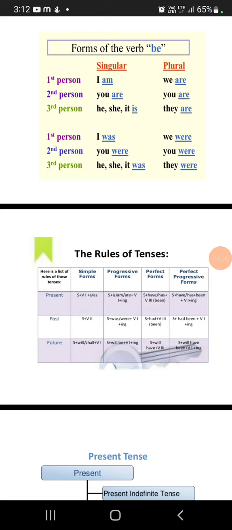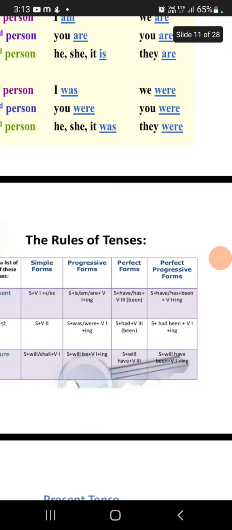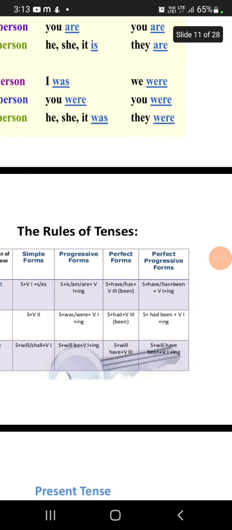So this chart will be helpful for you to form every sentence. If you are going to form a line of simple present tense, that formula will be useful for you to make a sentence. And again, if you are going to make a sentence in the future tense, you can use simple future, shall plus will or shall plus verb 1. So this is enough to form a simple future sentence. So these formulas will help you. This formula is completely helpful to form every form of tense sentences.